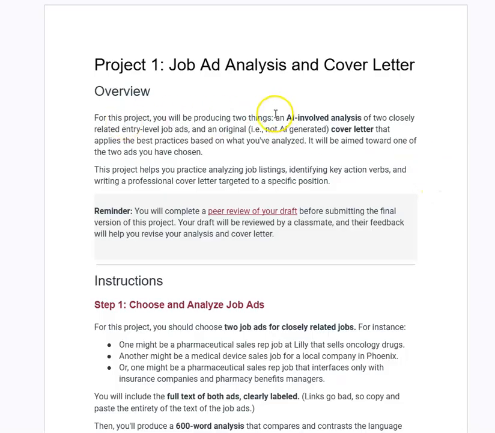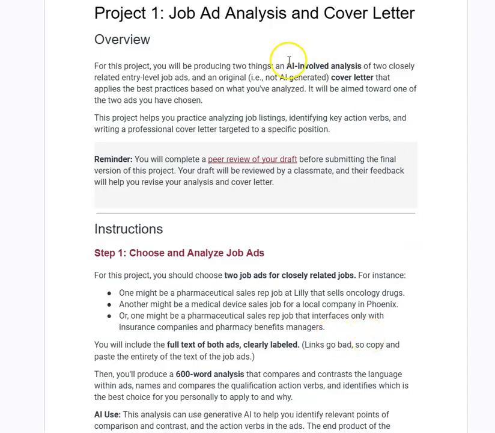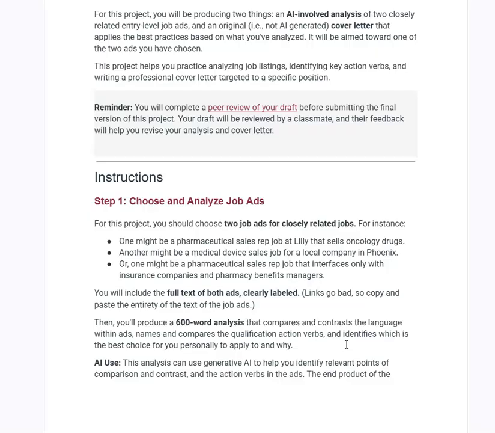As you see here, the first part is going to be that analysis of 2 job ads. So you're going to gather them together, and this can be an AI involved analysis. I'll say much more about that over the semester, but what that means is you can use AI as a tool to compare the action verbs within the ads, compare the requirements for the ads. However, you cannot use AI to generate your analysis of it. That needs to be your original organic writing, because it's going to be in the writing of it that you're going to form your ideas.